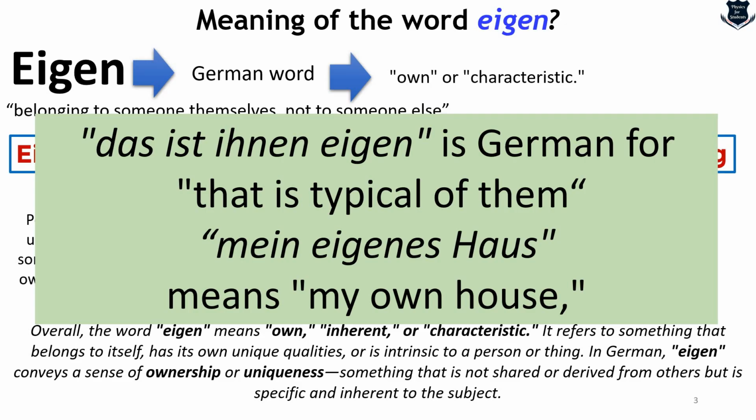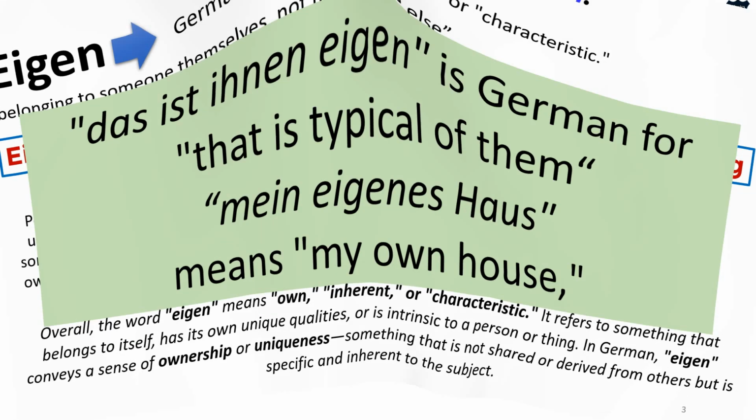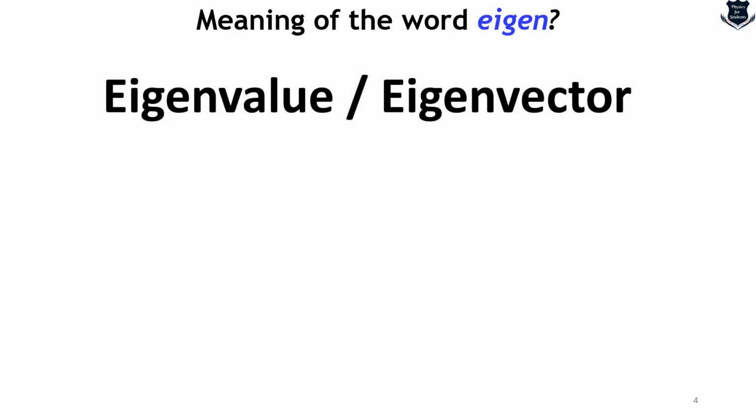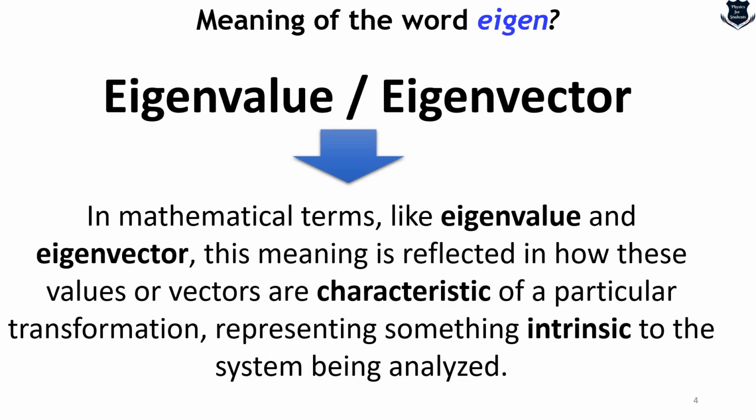So overall I just wanted to give you an understanding that this is typically intrinsic and inherent, having its own uniqueness and characteristic. So eigenvalue and eigenvector in mathematical terms are reflected in the values or vectors that are characteristics of a particular transformation, and they represent something very intrinsic to the system being analyzed.